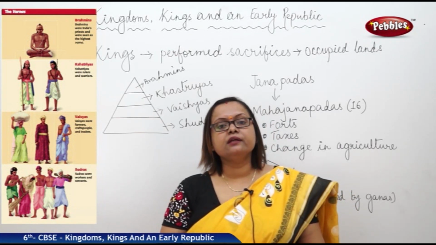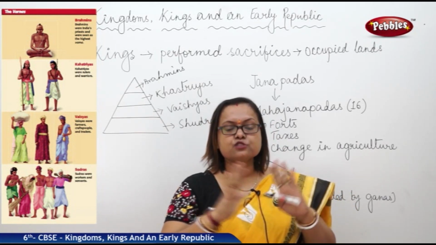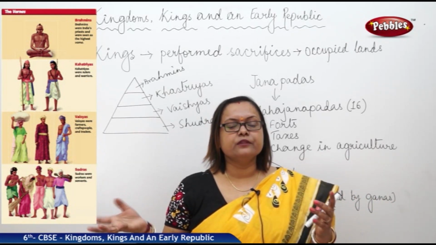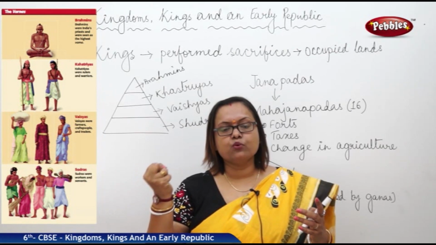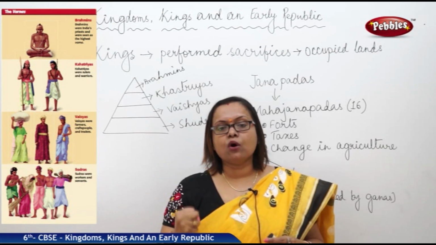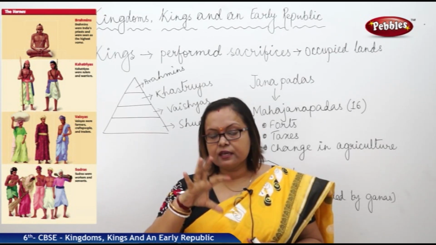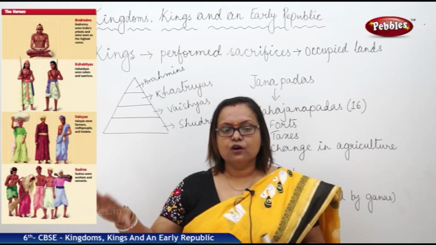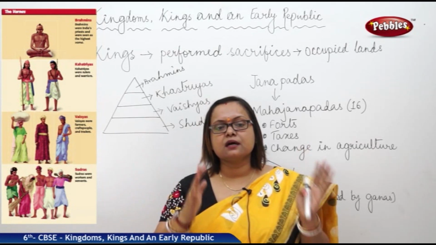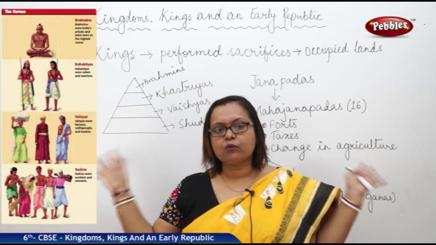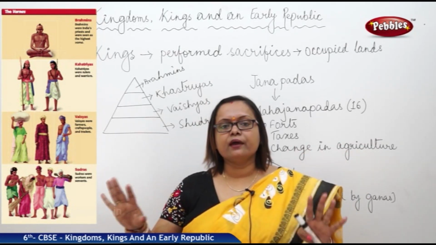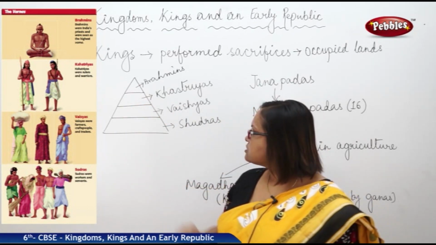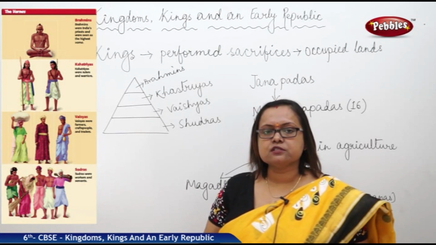Kshatriyas were the king and his family, the kingly class, where the king has a complete hold on the society and on his own kingdom, and he started ruling that entire area. So the king, his son, his daughter, his entire family, were considered as Kshatriyas. Next, we are coming to Vaishyas.